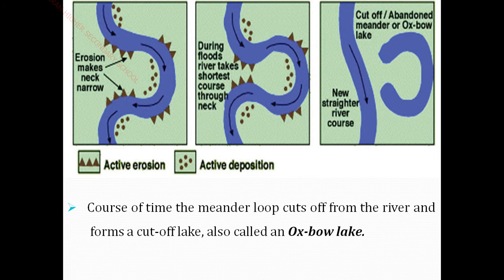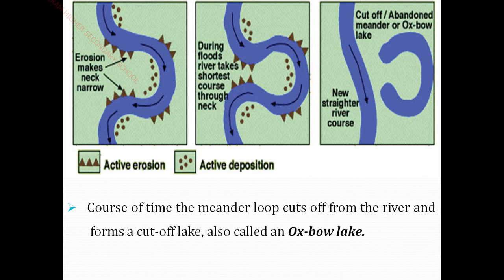The erosion makes the neck narrow. You see the active erosion. What is meant by active erosion? Active means positive. ஒரு பாசிட்டிவாக அந்த இடத்துல ஒரு எரோஷன் ஏற்படுது. Without the man அந்த இடத்துல அதுவாக மண் அரிப்பு ஏற்படுது அப்படின்னு சொல்கிறாங்க.